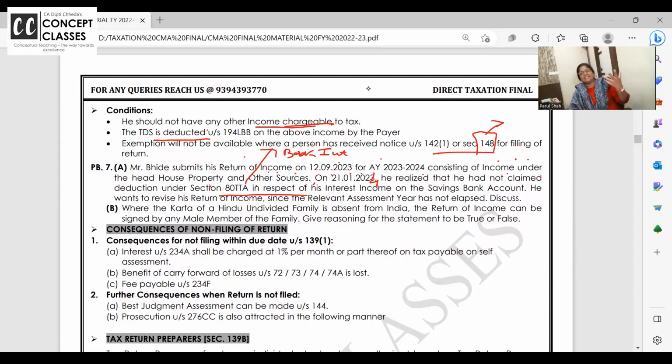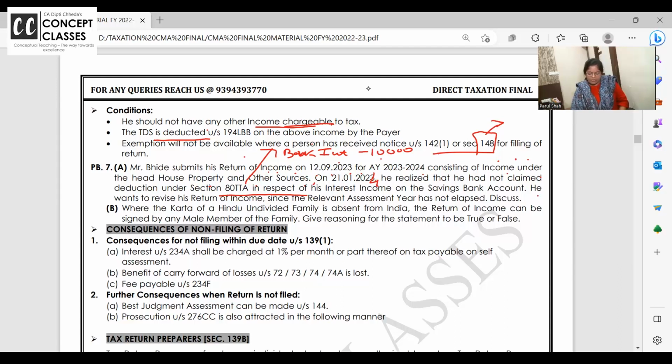And 80 TTA is like everyone will get it. We all get saving account interest and all, no? So 80 TTA is basically for interest, whatever bank interest you have got up to 10,000. So he missed taking 80 TTA and he has filed the return in September 23.